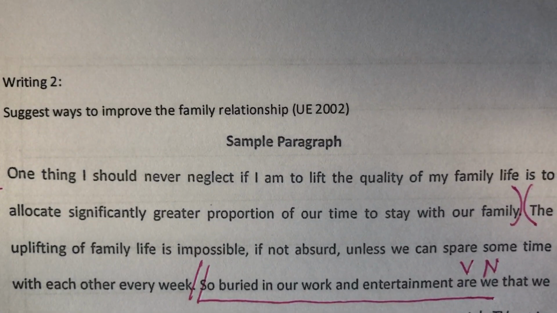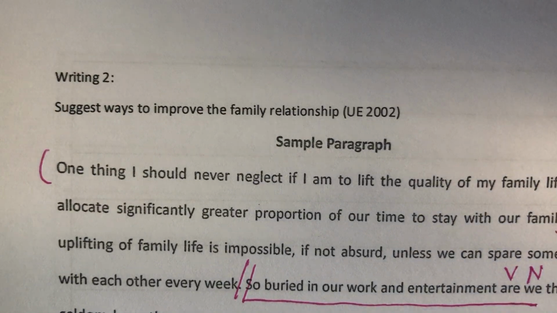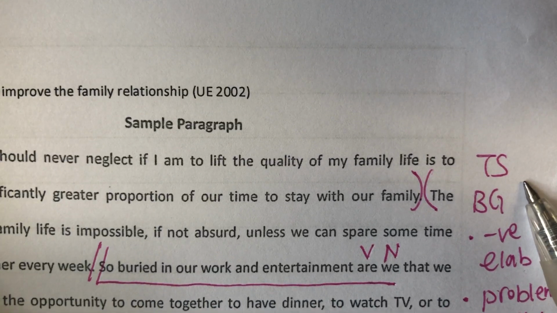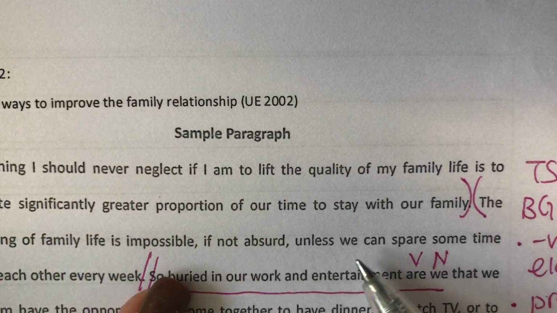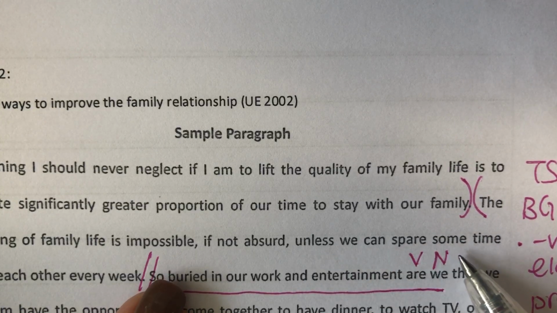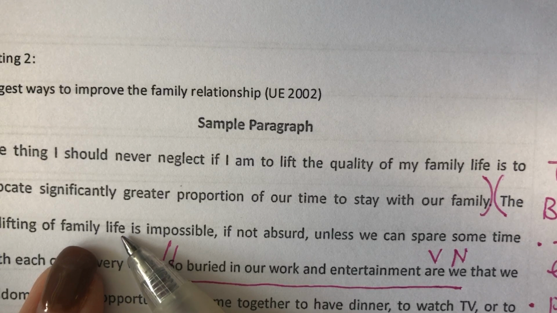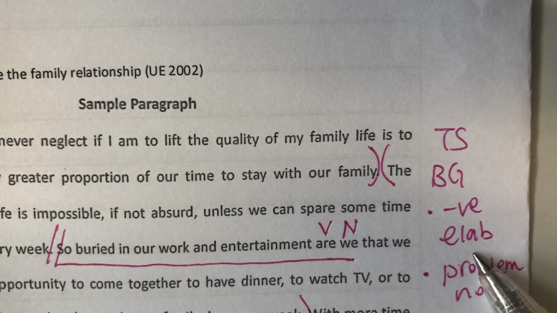So I actually modified my markings a bit so it's clearer. Okay, so the first one is the topic sentence, so it is TS, and then background information. It is about how if we do not spend time with each other, it is impossible to improve our family relationship. So this one is a negative elaboration. Okay, so I explained before.